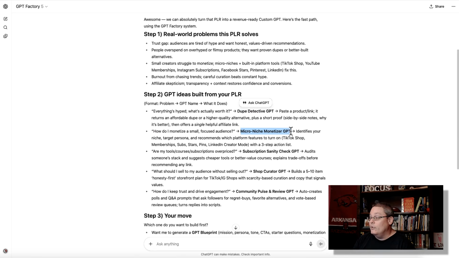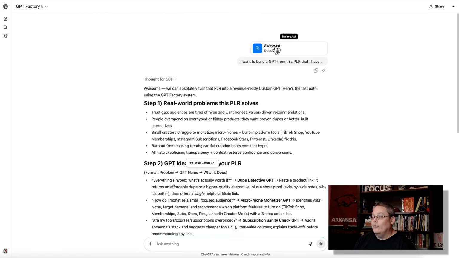Here you have the Micro Niche Monetizer GPT. It's going to identify niches, target personas, and recommend platforms to feature or platform features to turn on, and a three-step action checklist. Then you have here a Subscription Sanity Check GPT. And again, it's all about the different ways that are here, 8 different ways.